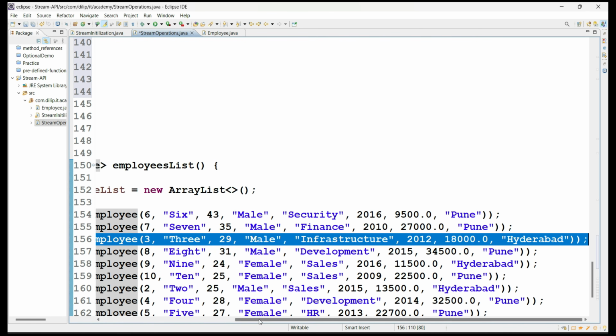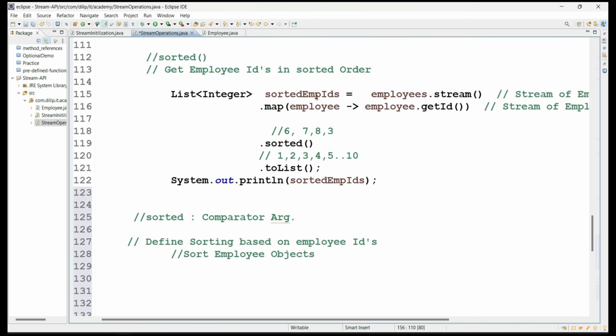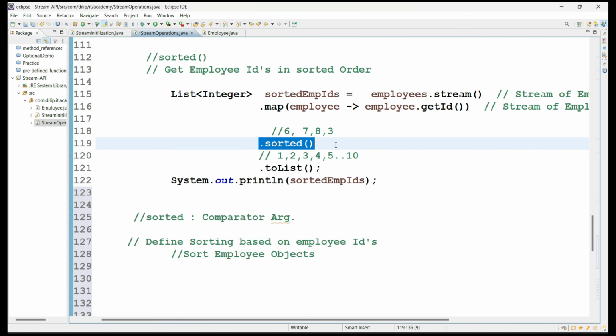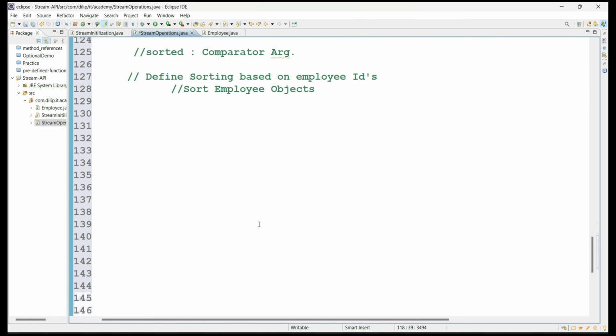But in the previous requirement, what did we take? Only employee IDs. From the employee stream, we extracted employee IDs and applied sorted on that. But here, I should not extract employee IDs. By using employee IDs, I have to sort the employee objects themselves. So how to do that? Let's see.